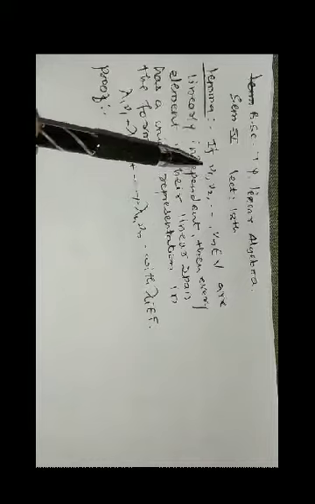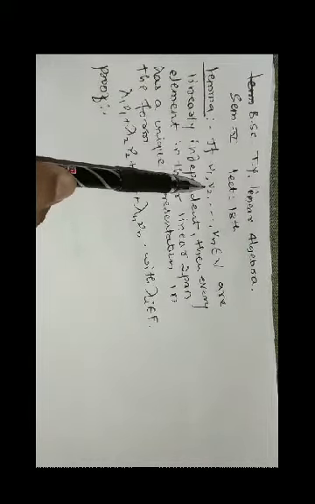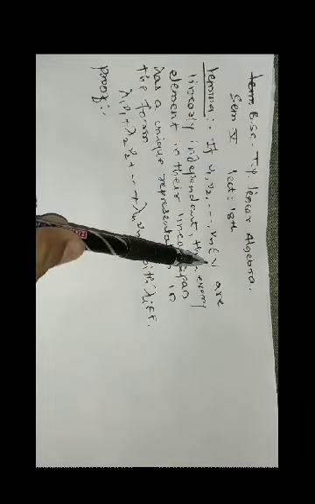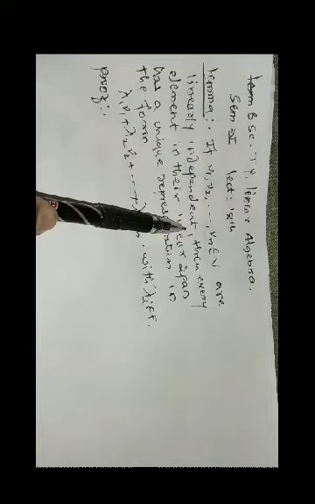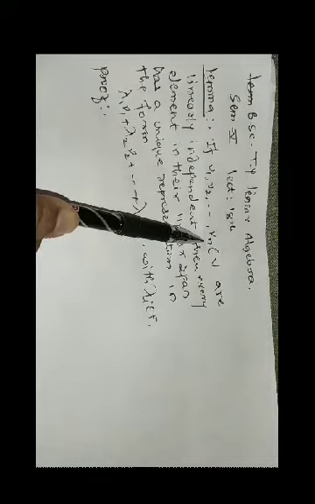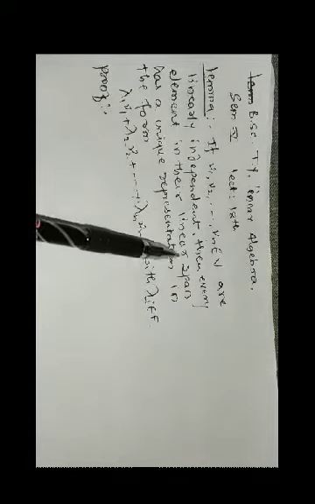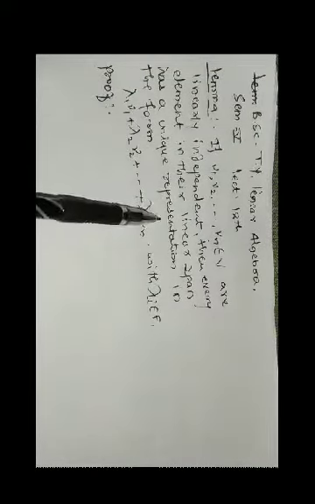The statement is that if v1, v2 to v_n belonging to V are linearly independent vectors, we know the definition of linearly independent vectors, then every element in their linear span has a unique representation in the form.